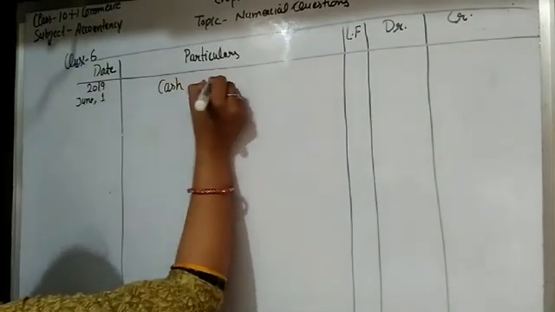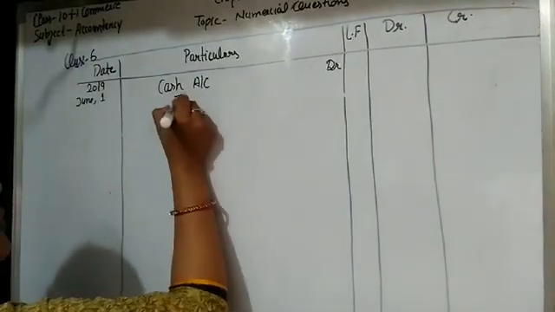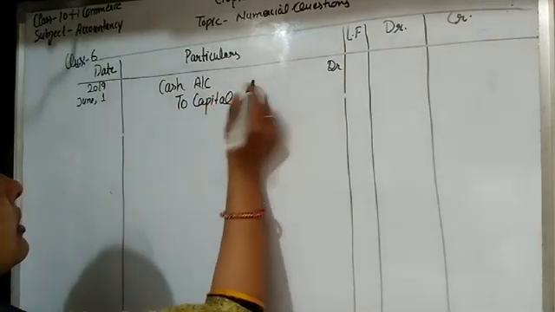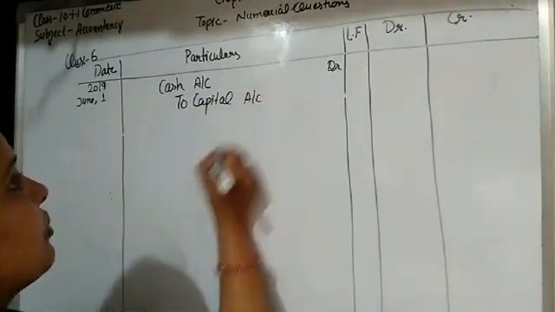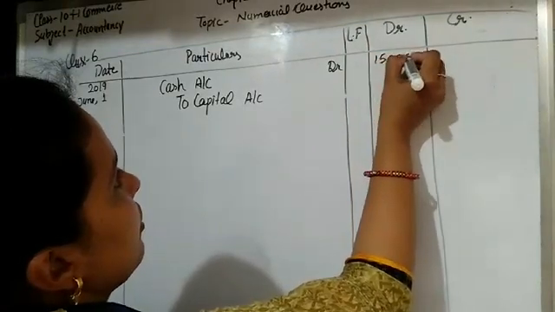So write the transaction, cash account debit, because cash is introduced to capital account. Capital account is a personal account, student. Capital is introduced to the business, so capital account is credited, and the amount is 15,000.